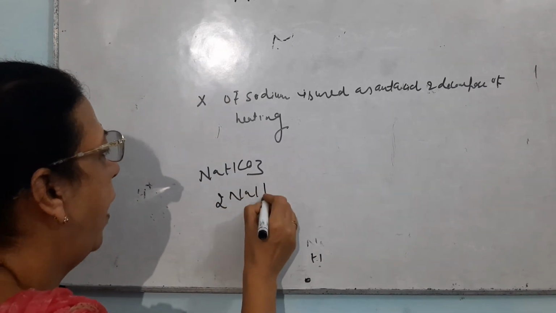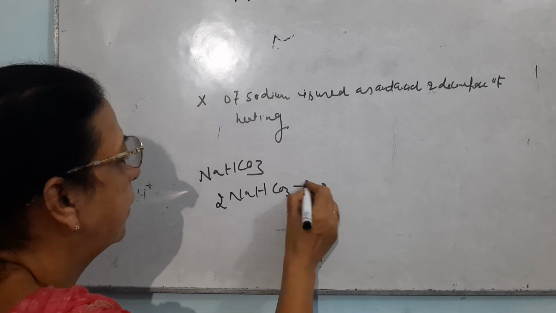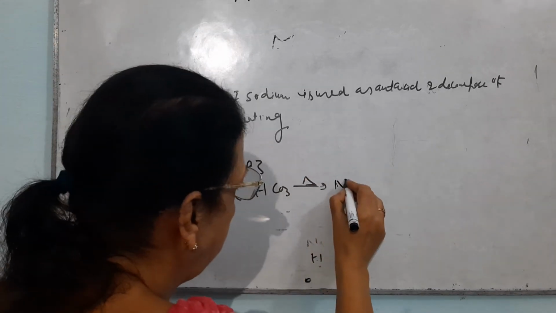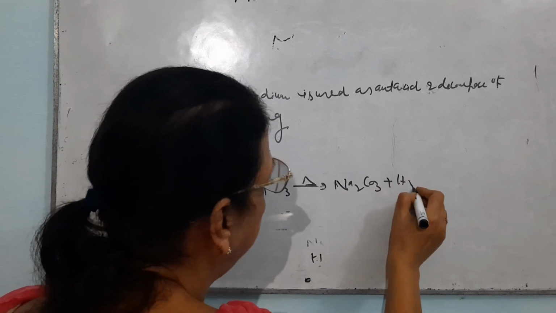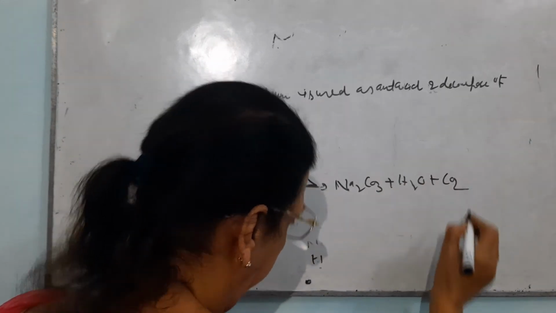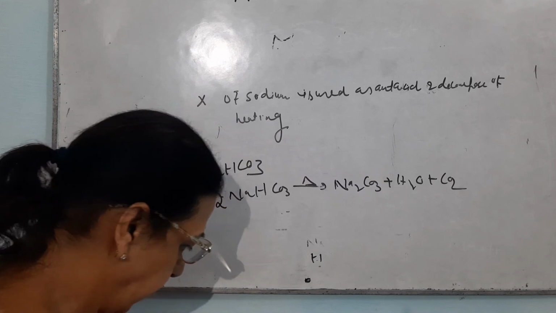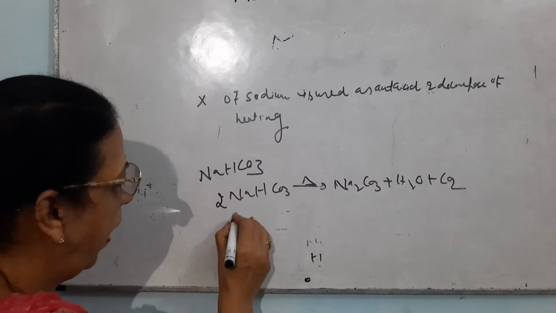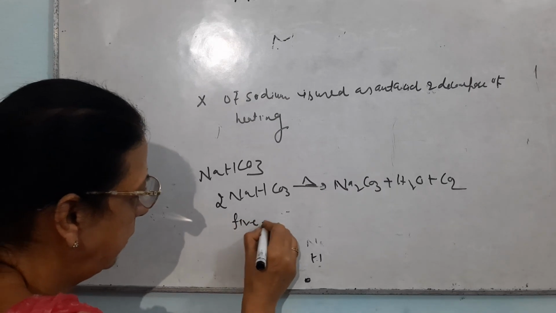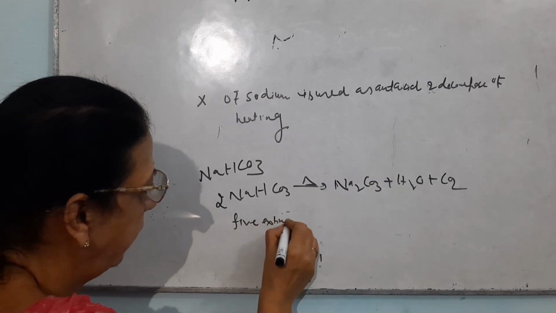If sodium hydrogen carbonate is heated, there is formation of sodium carbonate with the release of water and carbon dioxide. Give one use: it is used as a fire extinguisher.